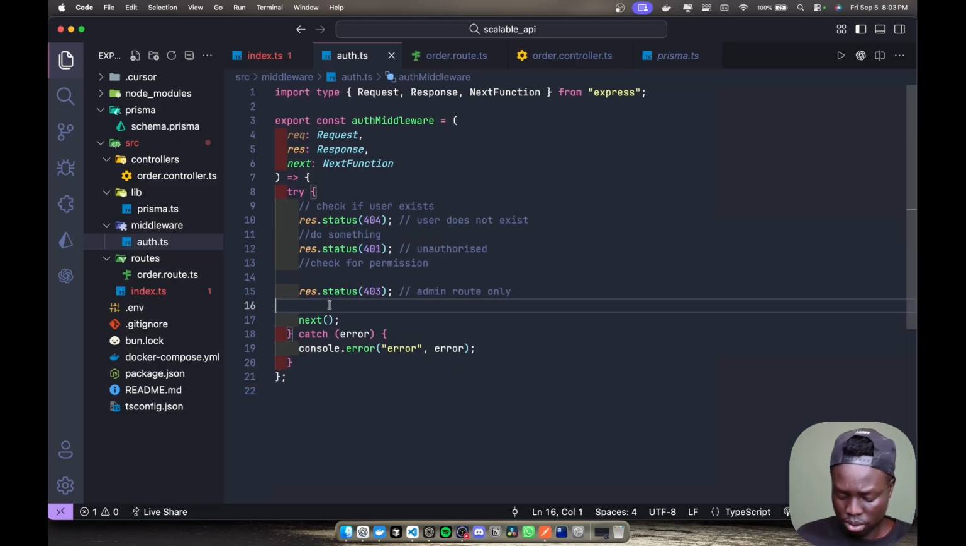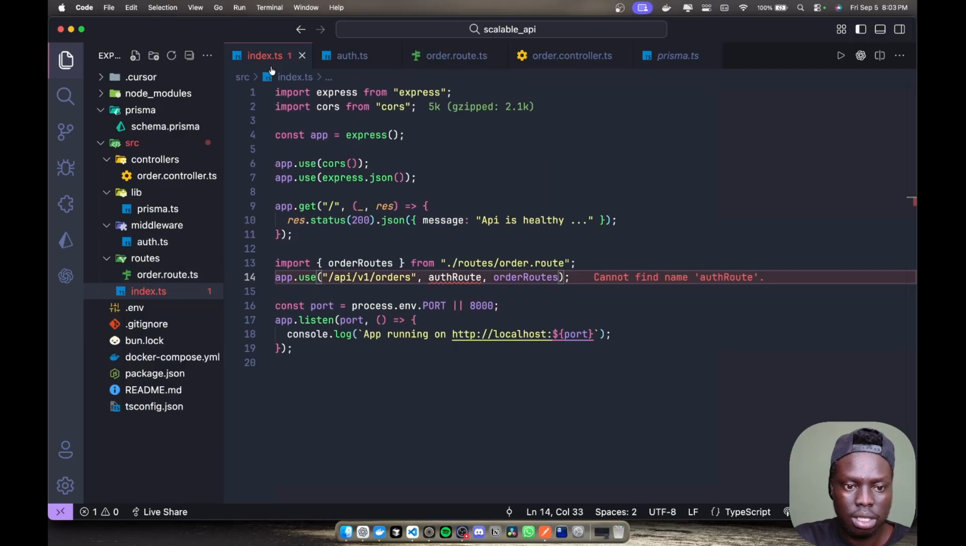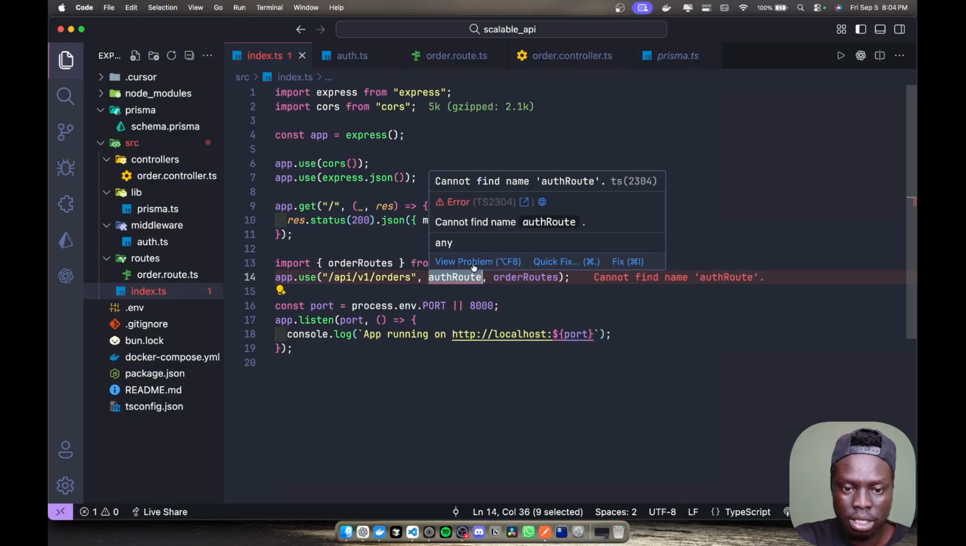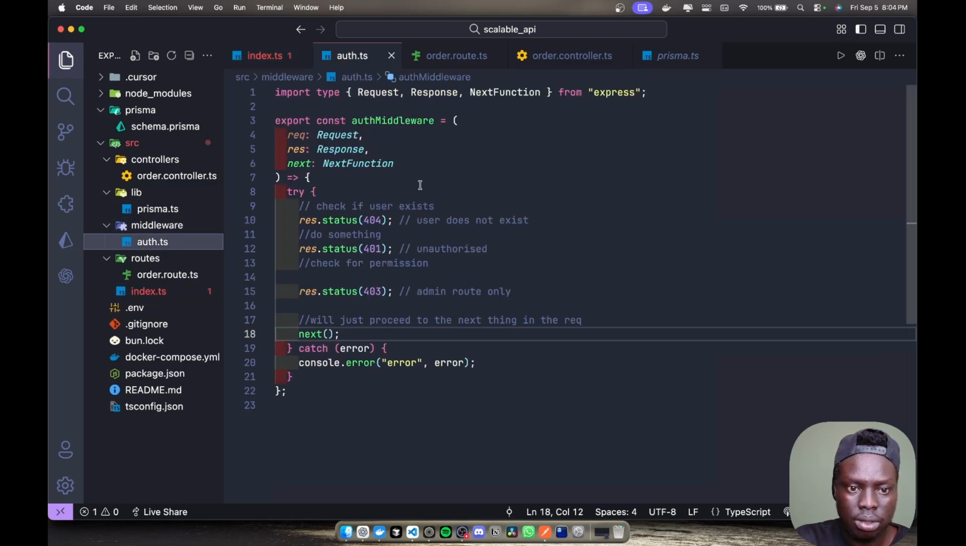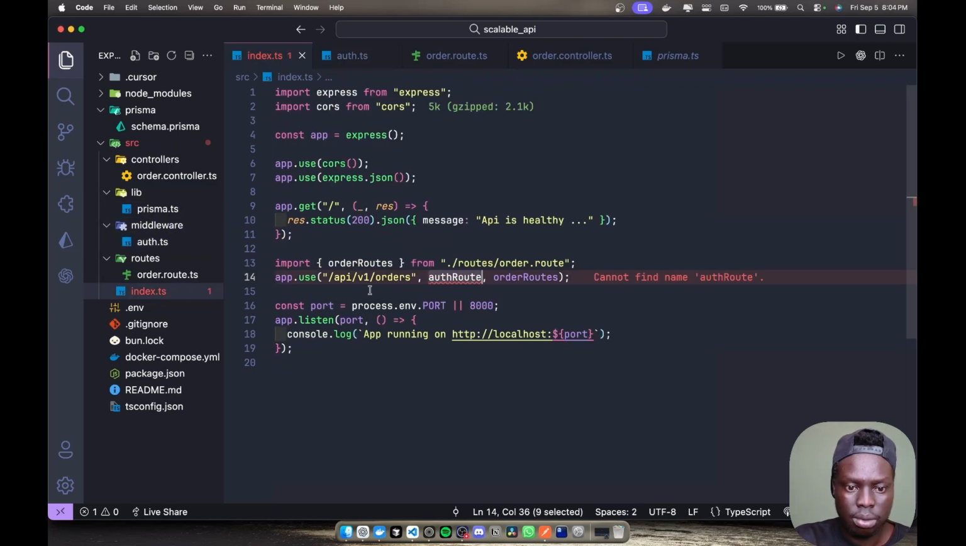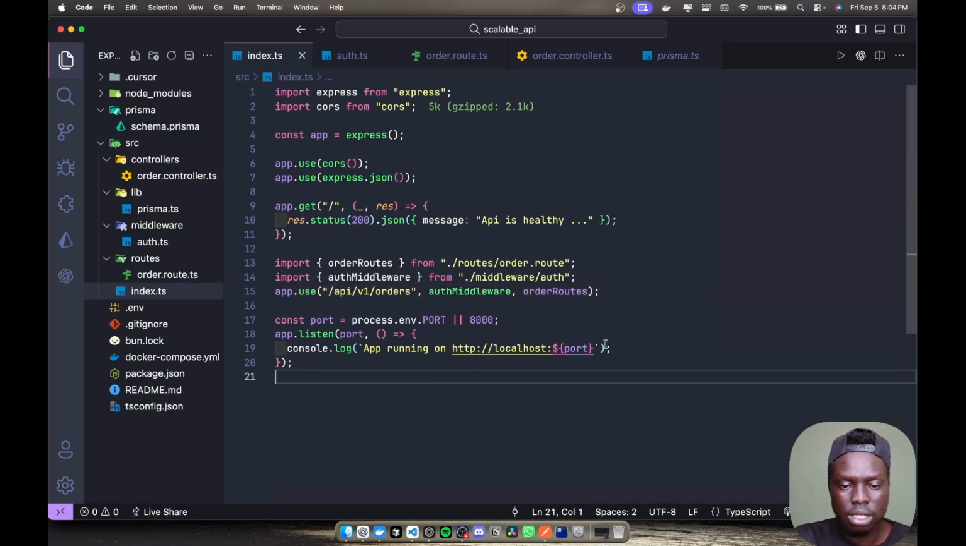And then this next function will just proceed to the next thing in the request. Now after that, this is what will tell the API to go ahead, since we exported. Let me go inside the middleware. This is the auth thing. We are using this auth middleware. Let me just go here and replace this. Then we can go ahead and import this here. As you can see, this middleware is going to run before this.